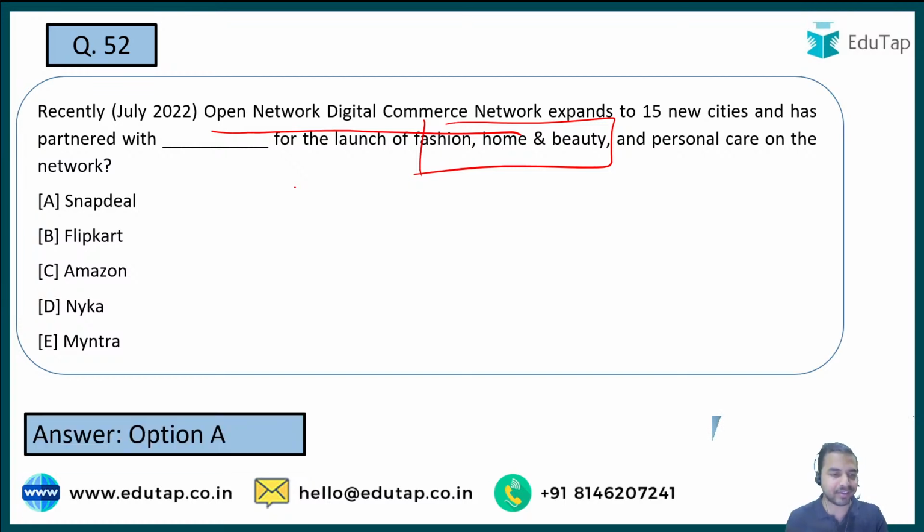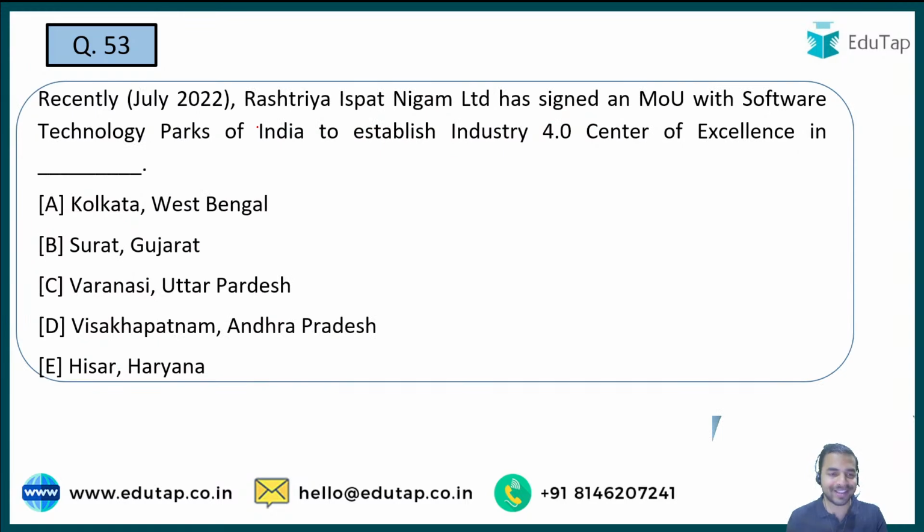And guys, here the right answer is Snapdeal. So Snapdeal is the right answer to question number 52. The right answer is Snapdeal. So all those people who are answering option B, that is Flipkart, guys, this is not the right answer. The right answer is option A, that is Snapdeal. Let's move on to the next question.